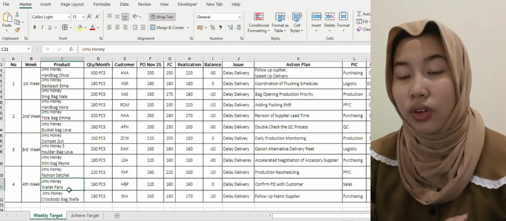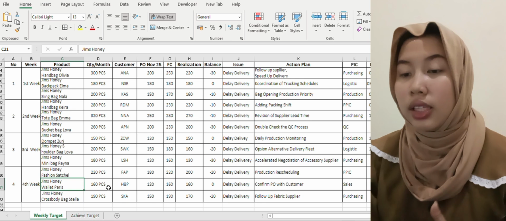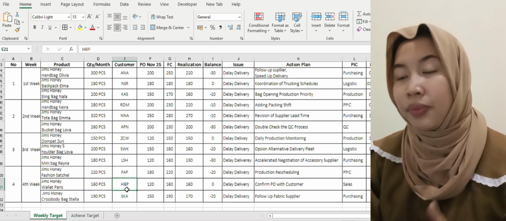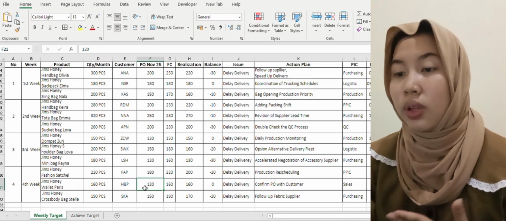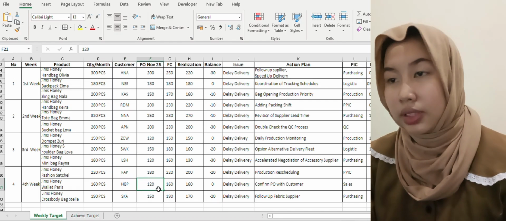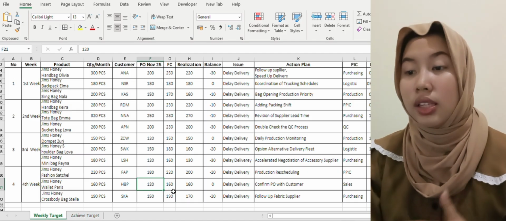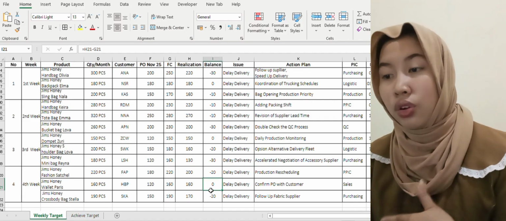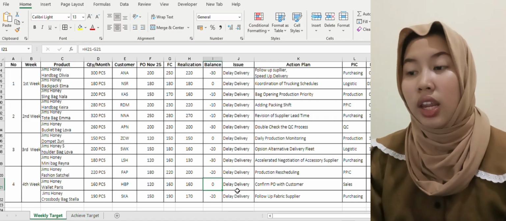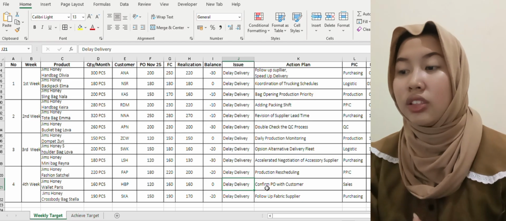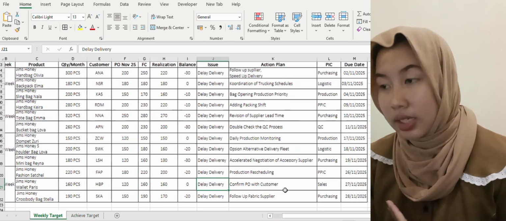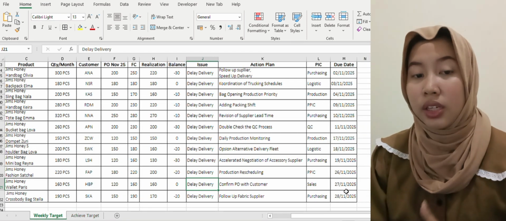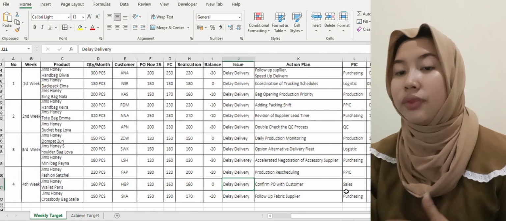The next item is James Honey Wallet Paris with a monthly quantity of 160 pieces. The customer is HBP. The purchase order for November 25 is 120 pieces, and the forecast is 160 pieces, and the realization is 160 pieces, and the balance is zero. And the issue here is delay delivery, and the action plan is confirm purchase order with customer. The PIC is sales, and the due date is November 27, 2025.